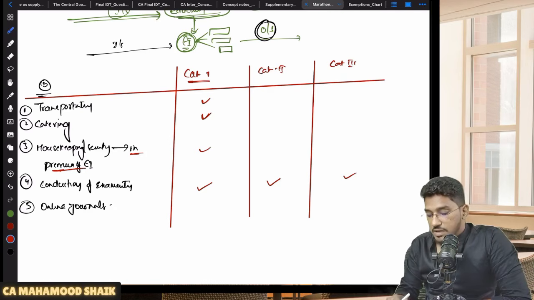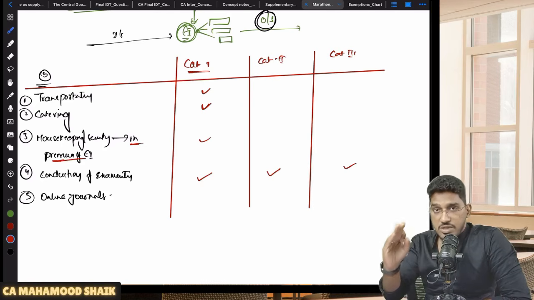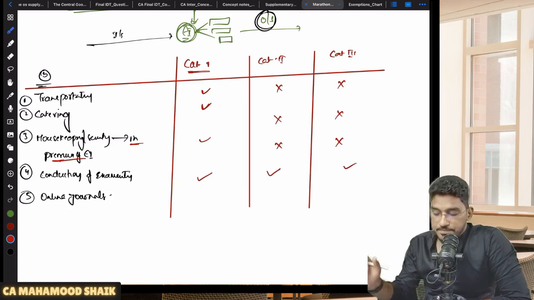So whatever it is, services in relation to transportation, catering, housekeeping or security, that exemption will become applicable only when these input services are provided to a category 1 education institution. When these services are provided to category 2 or category 3 education institutions, the exemption will not become applicable.